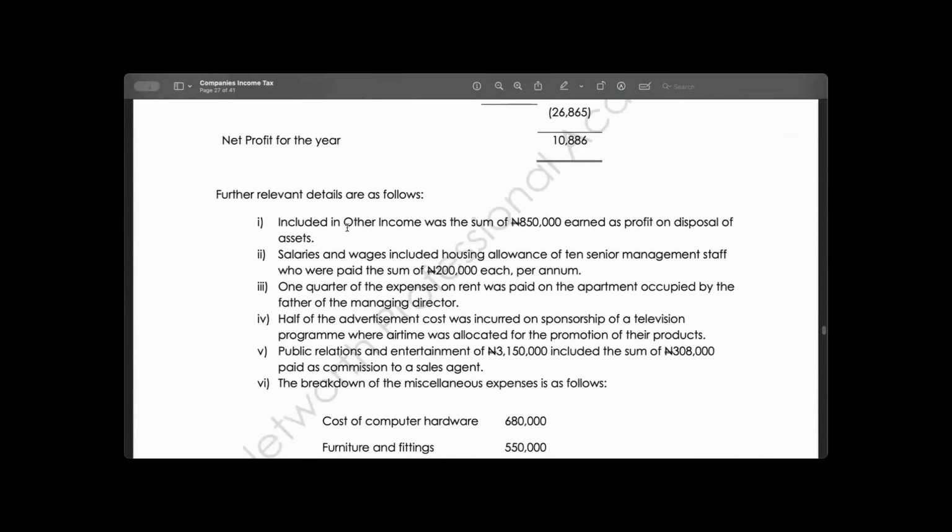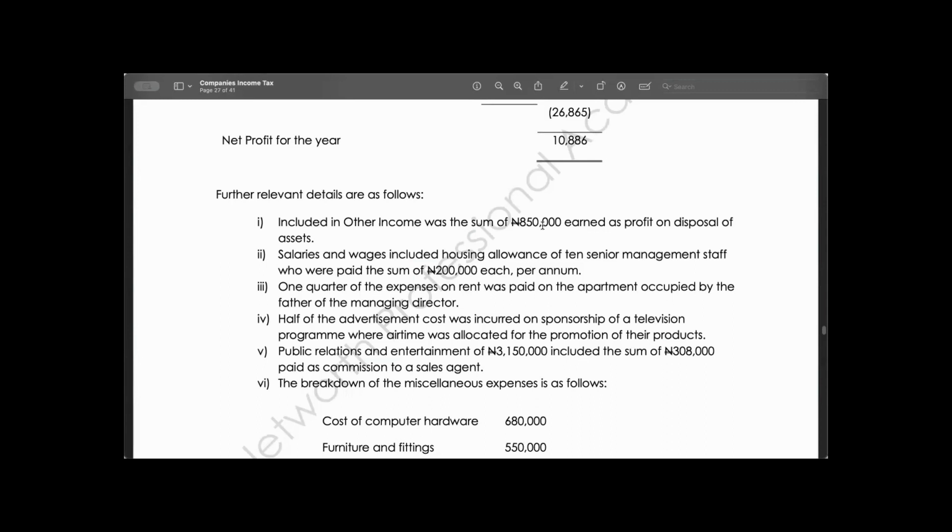Additional information. Included in the other income was a sum of 850,000 as profit on disposal of assets. Salaries and wages included housing allowance for 10 senior management staff who were paid 200,000 each per annum. One quarter of the expenses on rent was paid on the apartment occupied by the father of the managing director.